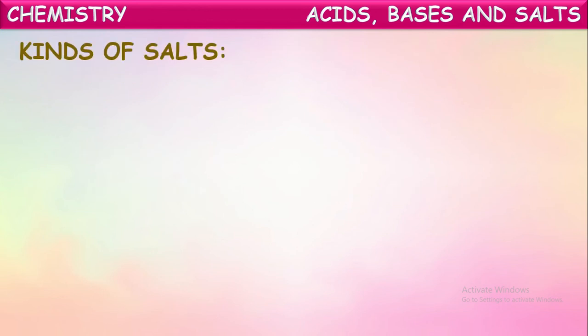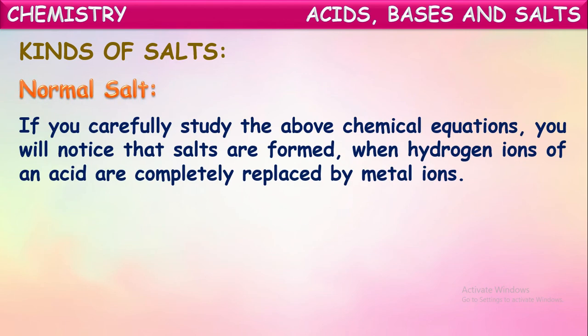Now let us see different types of salts, which we can say as kinds of salts. If we observe carefully the earlier chemical reactions we have seen till now, we notice that salts are formed when hydrogen ions of an acid are completely replaced by metal atoms, isn't it? If you see the reaction, zinc plus H2SO4, what happened?